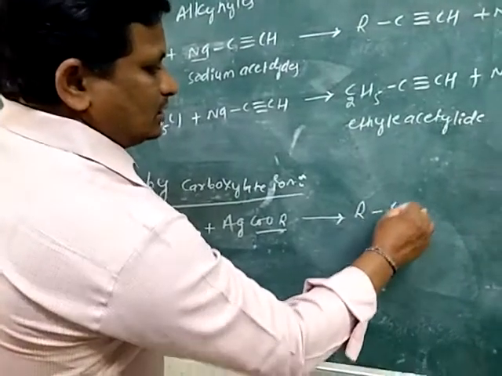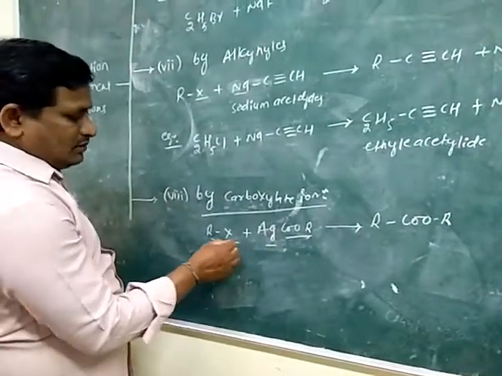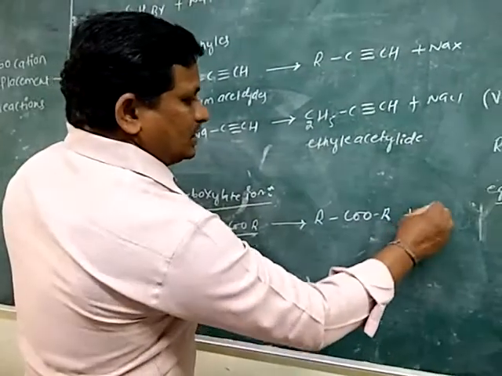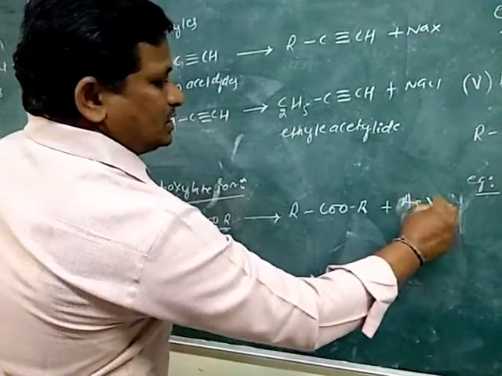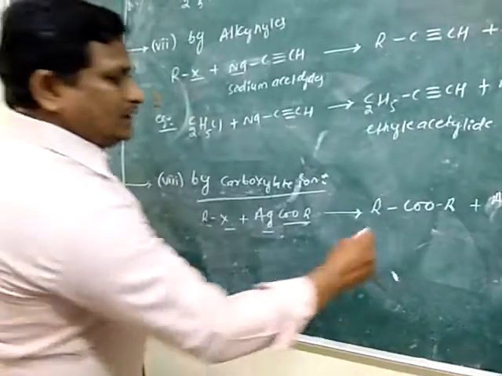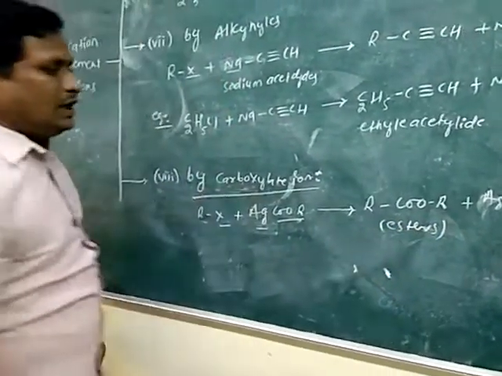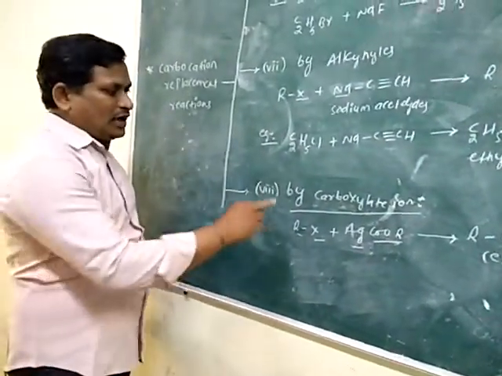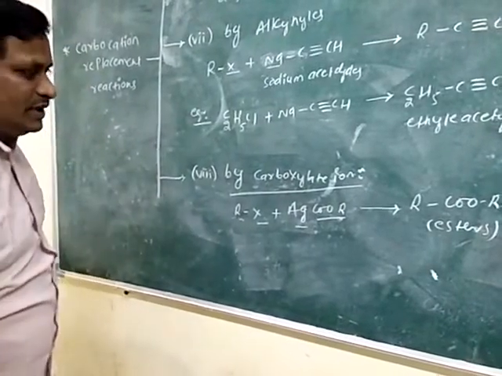Then it gives RCOOR, and silver combines with halogen, it gives silver halide AgX. So it is the esters. In replacement of the carbocation by carboxylate ion, esters are obtained.